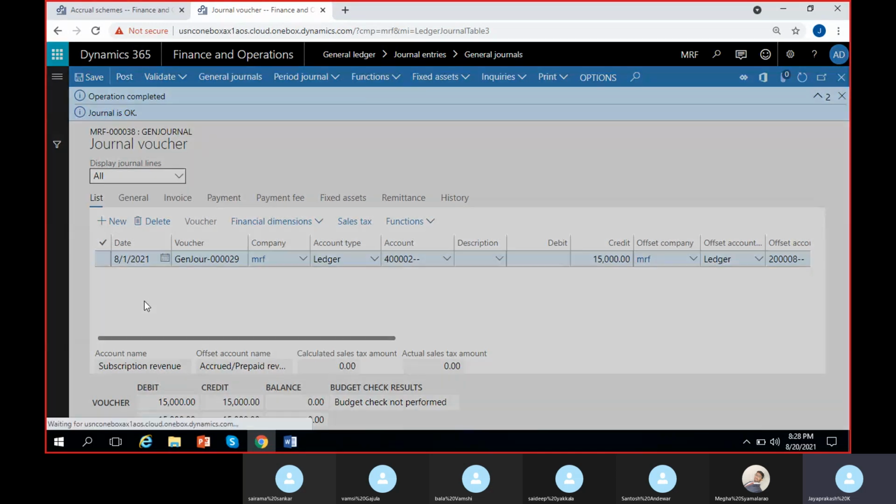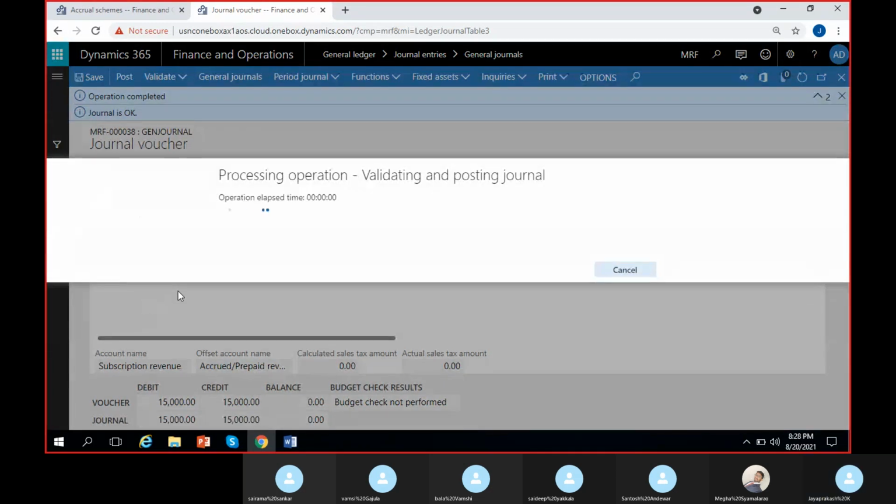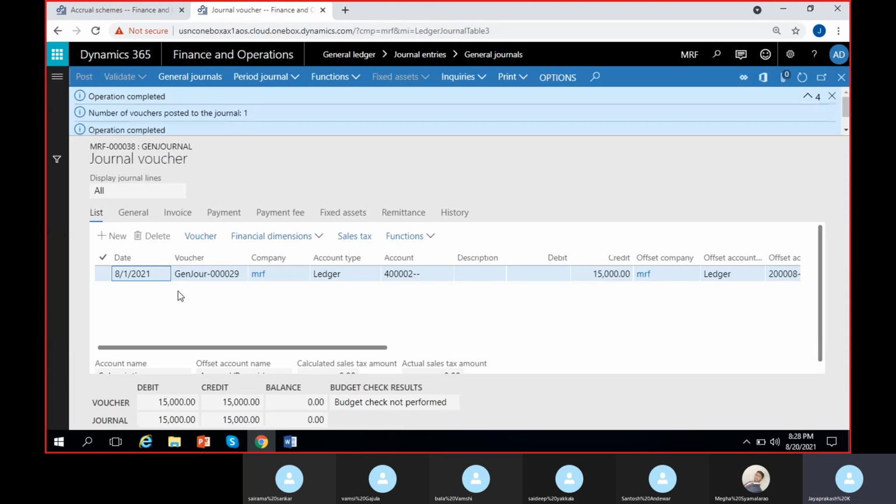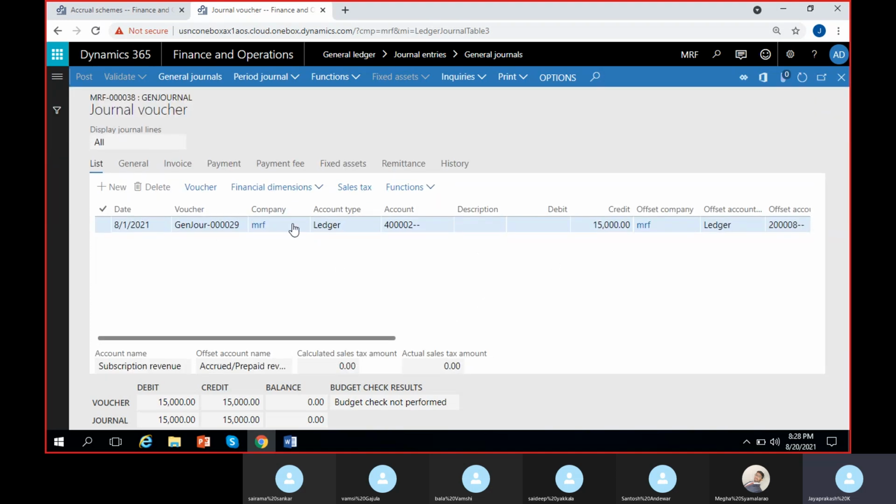Now I will post it. It is posted. I can see the number of journals posted is 1. All good now. So I will go to voucher to check how it is posted.